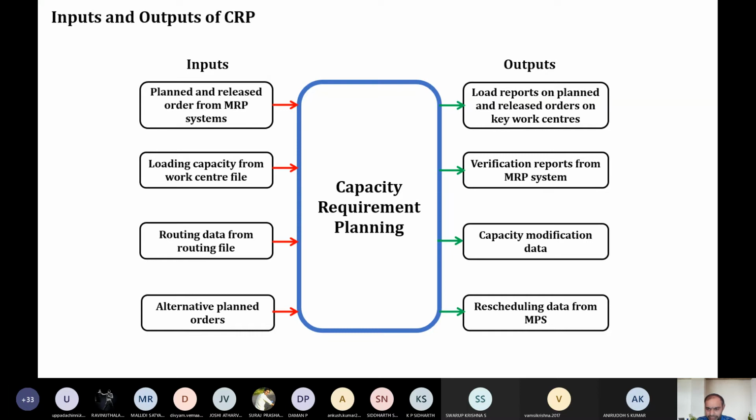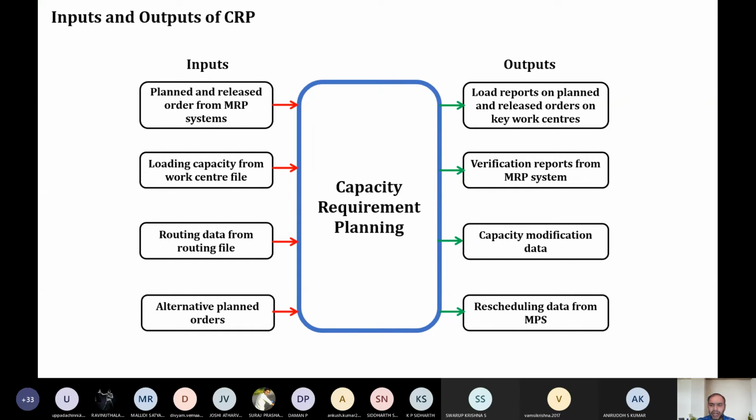Then the capacity modification, if any adjustment has to be done or anything has to be changed, that we can get. If there is any damage or any shortage in the capacity, or any lag in the load given to the machine or the work center, some rescheduling will be there. That will have a reverse effect. This reverse effect will be affecting the MPS. So those data we will be able to get from the capacity requirement planning.